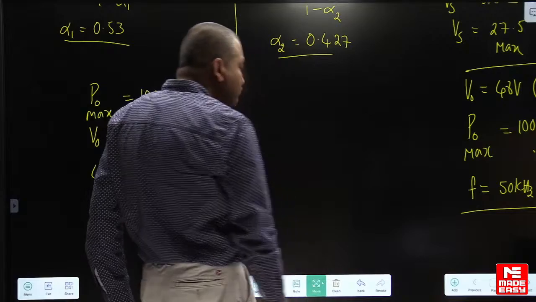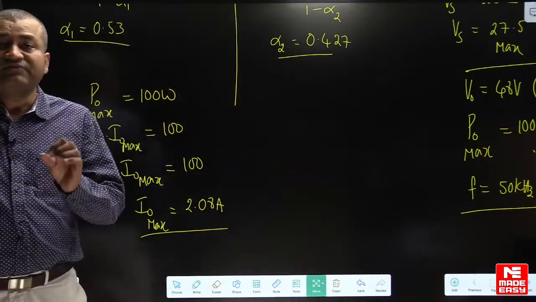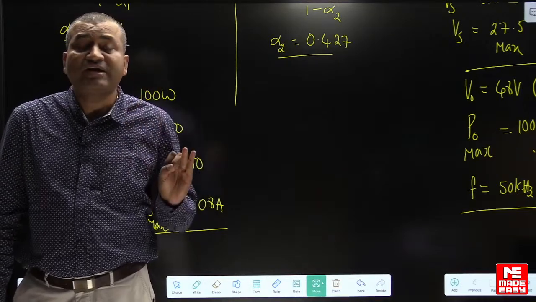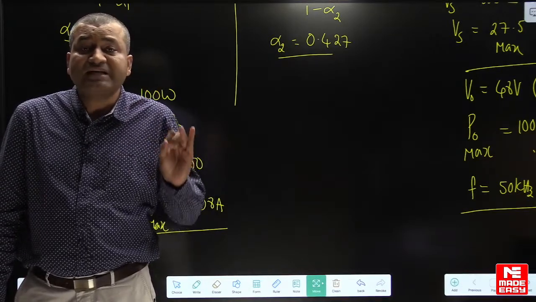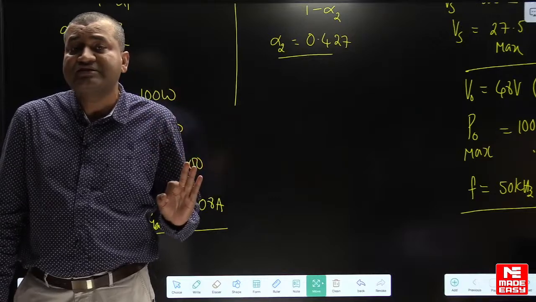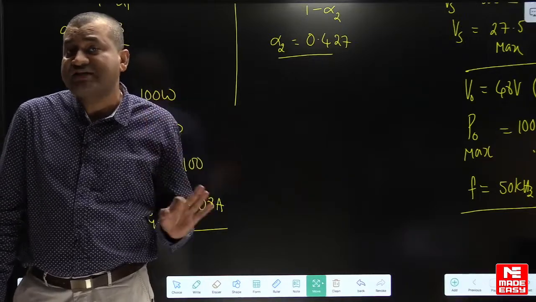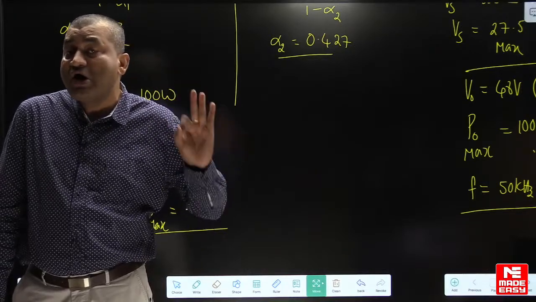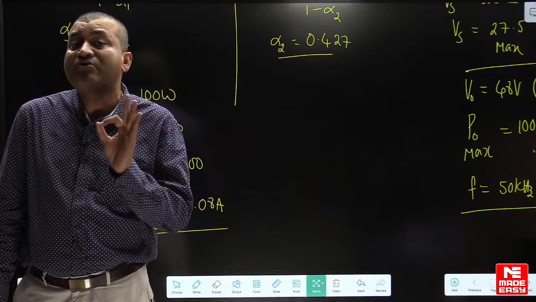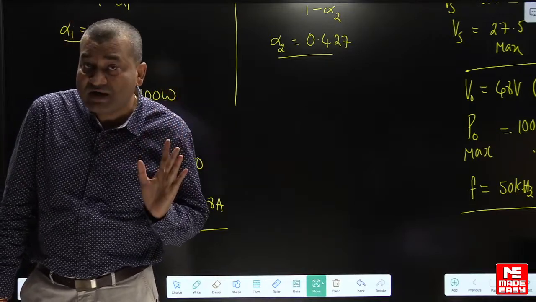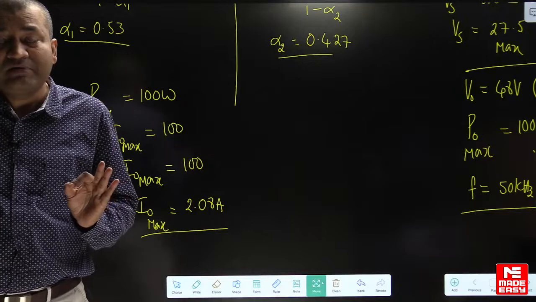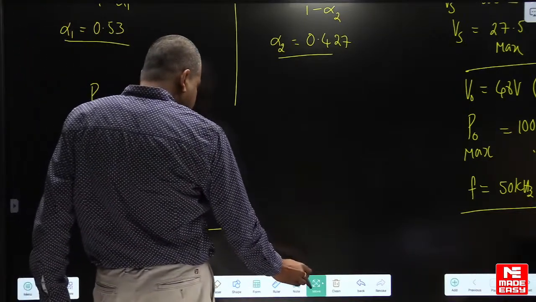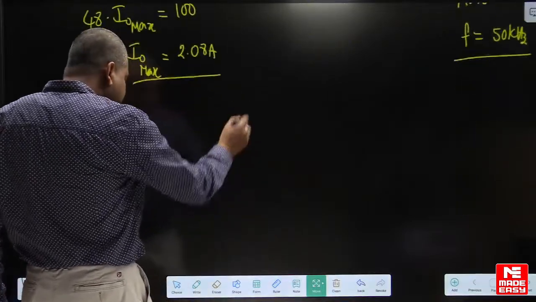So, whenever such questions are asked, say if they ask you critical inductance, or they are asking minimum inductance required for getting continuous conduction, or maximum inductance required for getting discontinuous conduction, in such type of questions, whether it is buck or boost or buck boost, in all the cases we have to use the boundary condition. Do you remember in QRC program regular course I explained what is boundary condition here? Yes, dear students, tell me what is the boundary condition here.